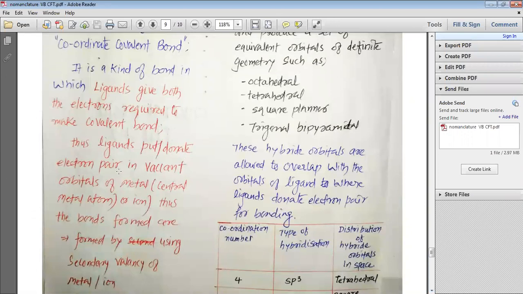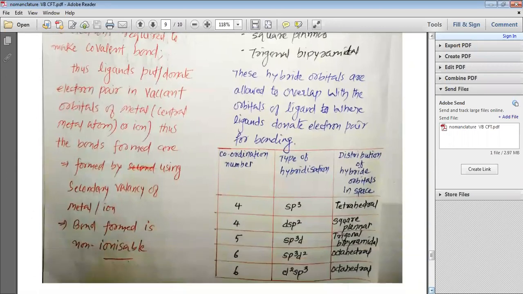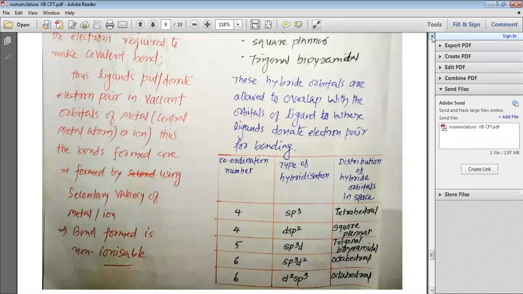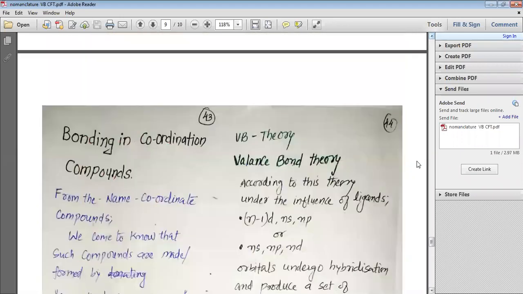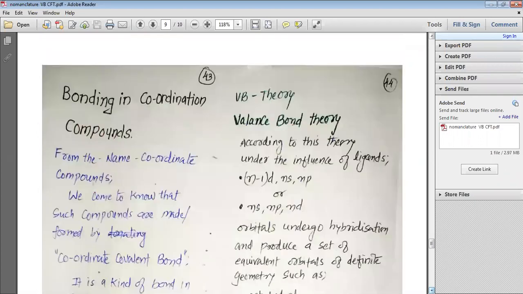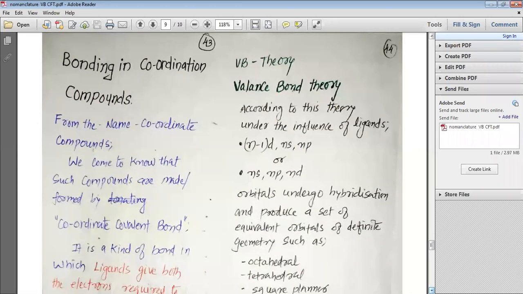Thus, ligands donate an electron pair into the vacant d orbitals of the central metal ion or central metal atom. Thus, the bond is formed by using the secondary valency of the metal ion, and the bond formed is non-ionizable. That is why, as the secondary valency is used, which is not ionizable, a non-ionizable bond is formed between the metal and the ligand.